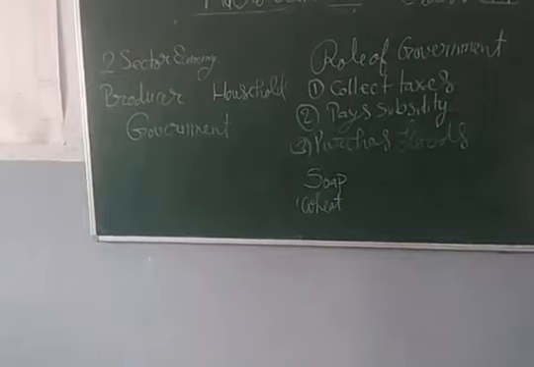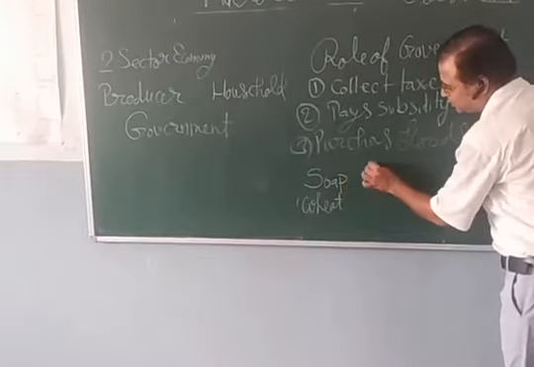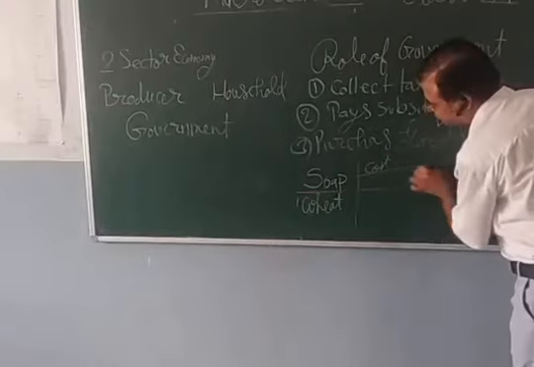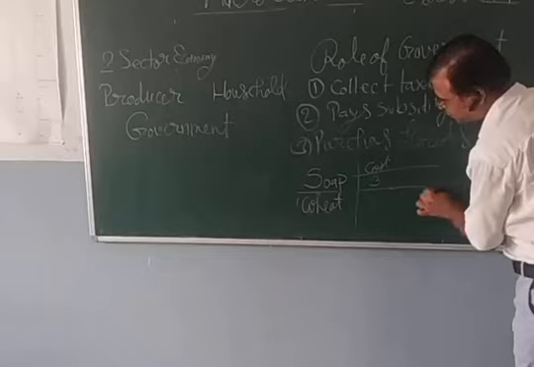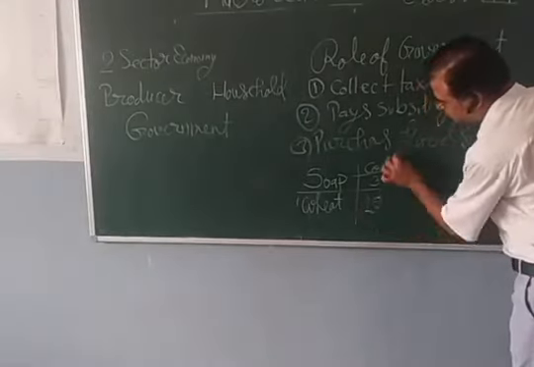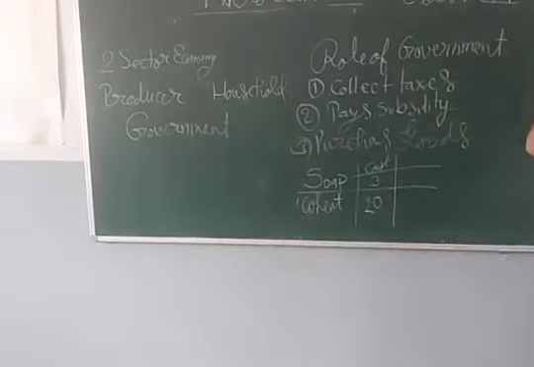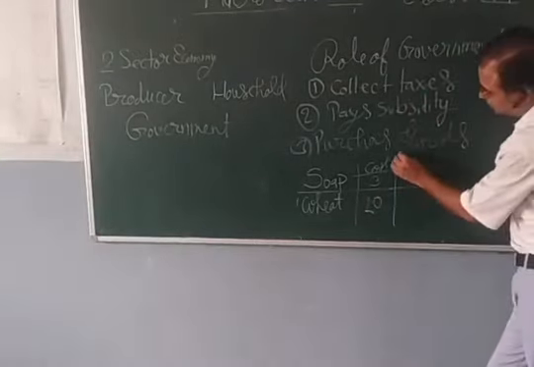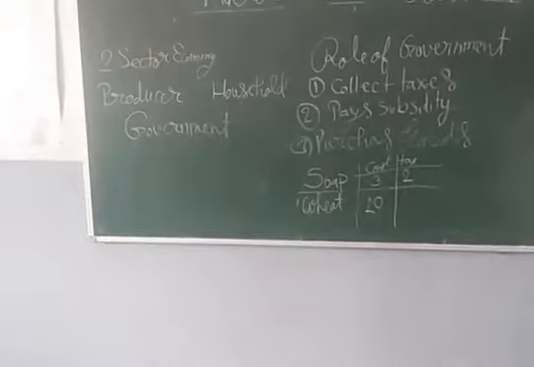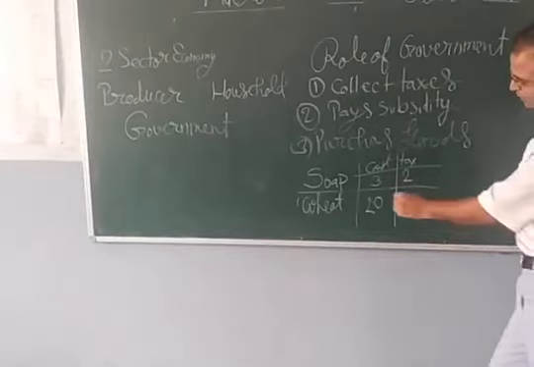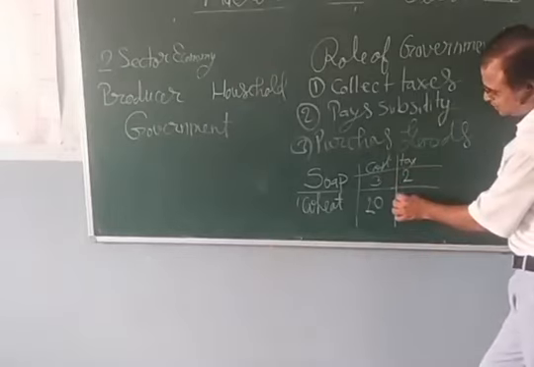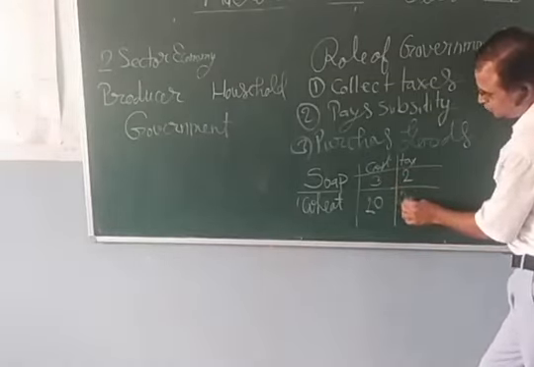Suppose the cost of soap is 3 rupees. The cost of wheat is 18-20 rupees per kg. What does government do? Government collects 2 rupees tax on soap, and government purchases this for 25 rupees.